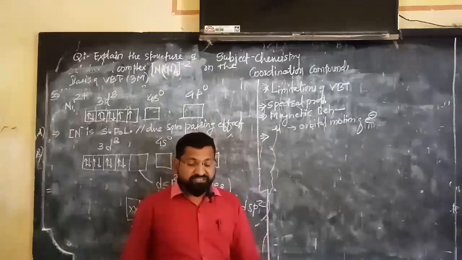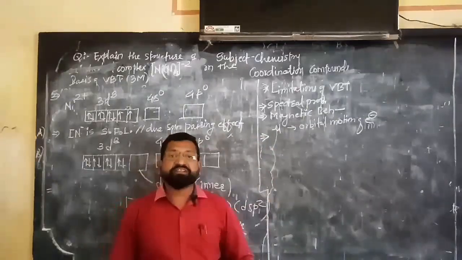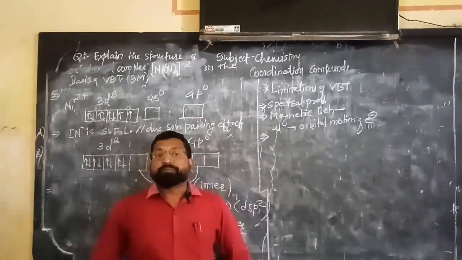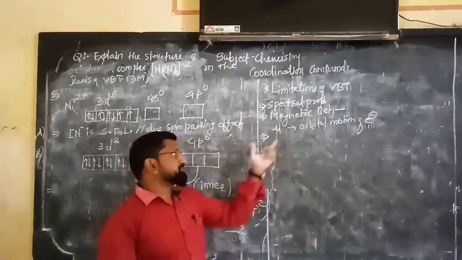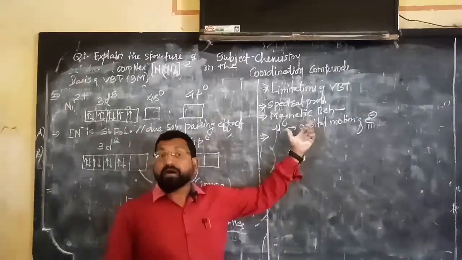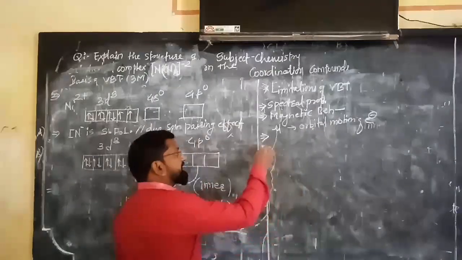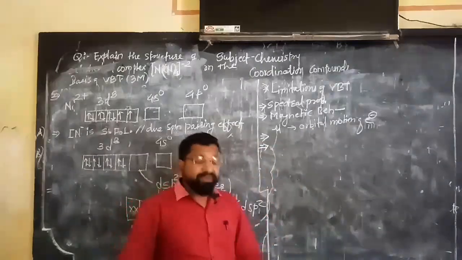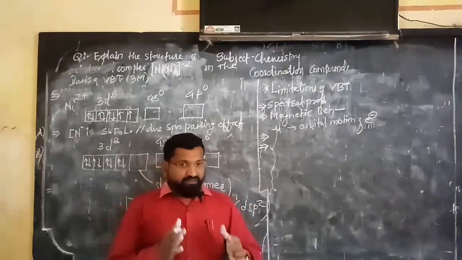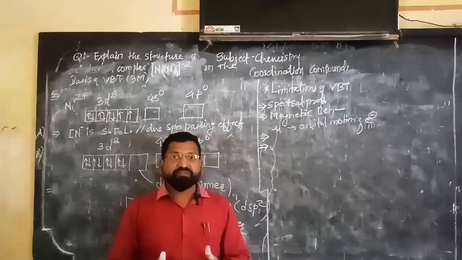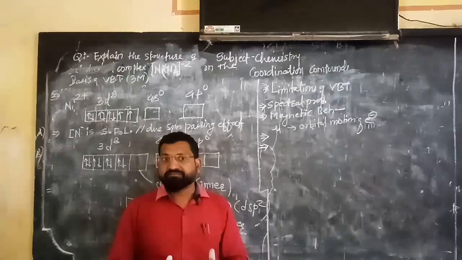Next, it cannot distinguish between the inner complex and outer complex. After that, it fails to explain the complex formation by the same metal ion.